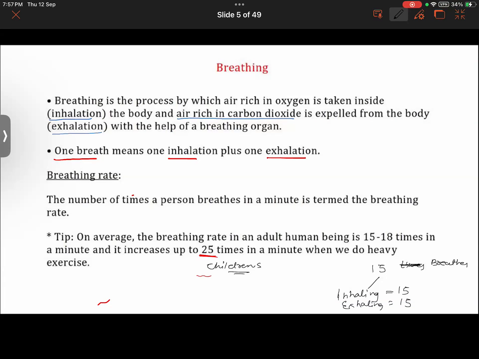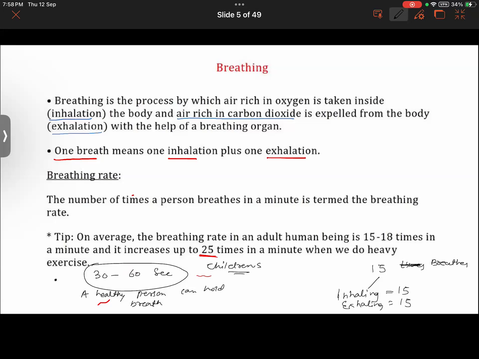Also, a healthy person can hold their breath for about 30 to 60 seconds. Now, a healthy person can hold breath for how much time? 30 to 60 seconds.